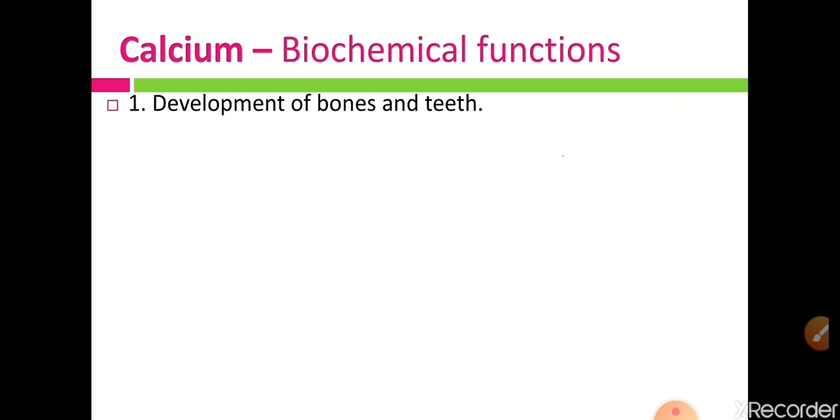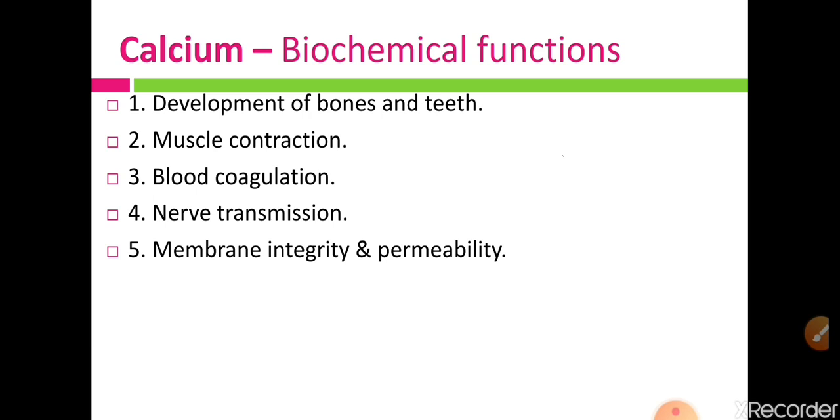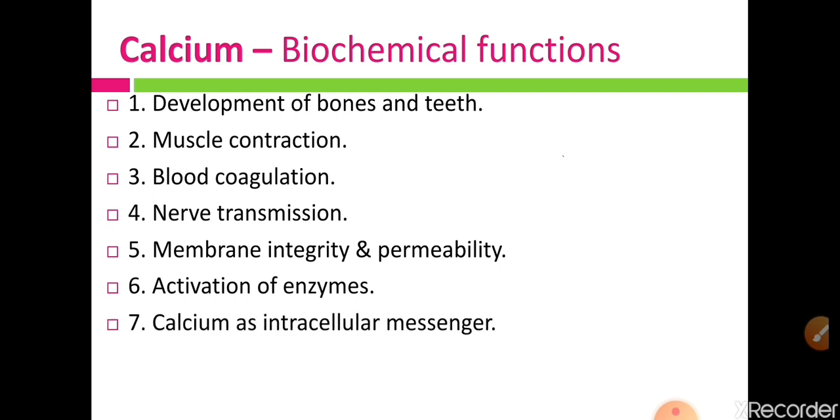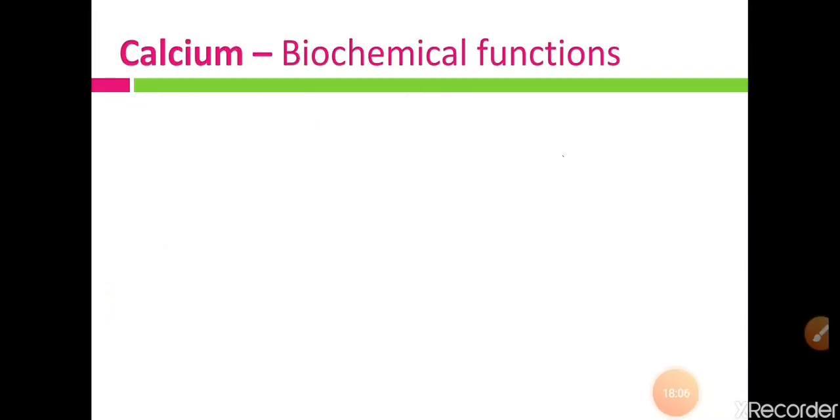So first function is development of bones and teeth, then second is muscle contraction, then third is blood coagulation, fourth is nerve transmission, fifth is membrane integrity and permeability, sixth is activation of enzymes, seventh is calcium as an intracellular messenger. So these are the 7 functions for which calcium is necessary in our body. So let us see one by one these functions.